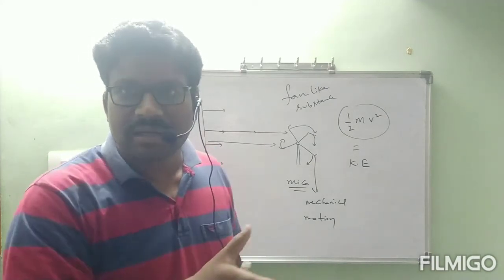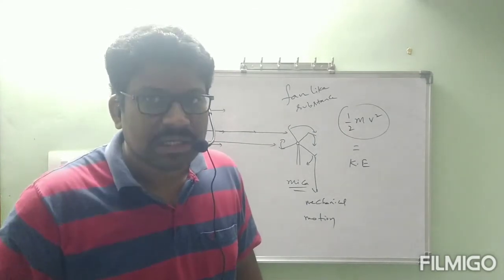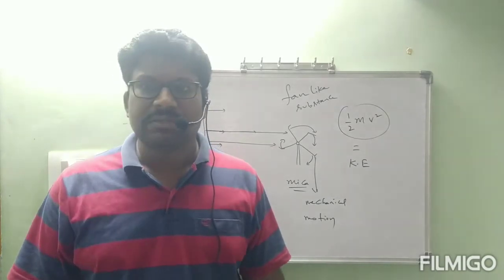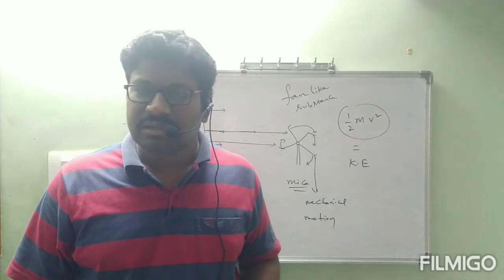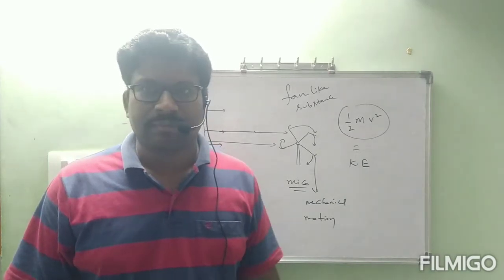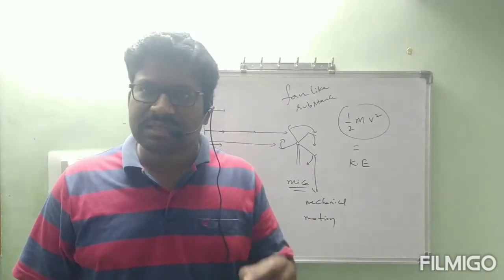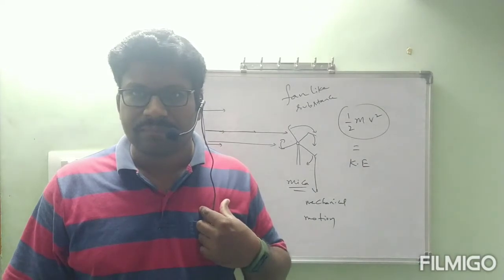That is called mechanical motion, which is possible with massive particles only. That's why we can say these particles contain some mass, whether small mass or heavy mass, whatever it might be. First, whether the particles contain mass or not, that we have to see clearly.